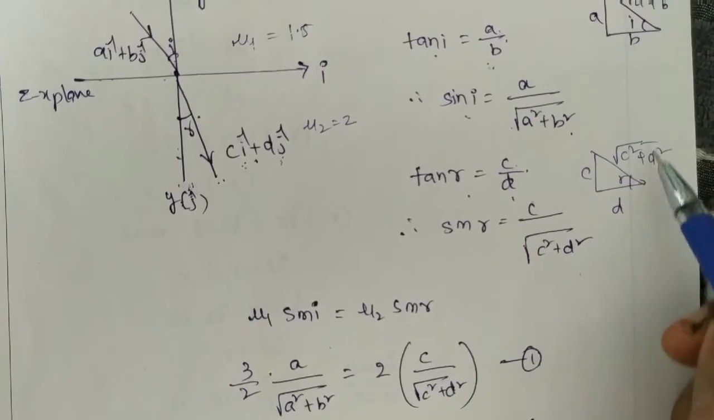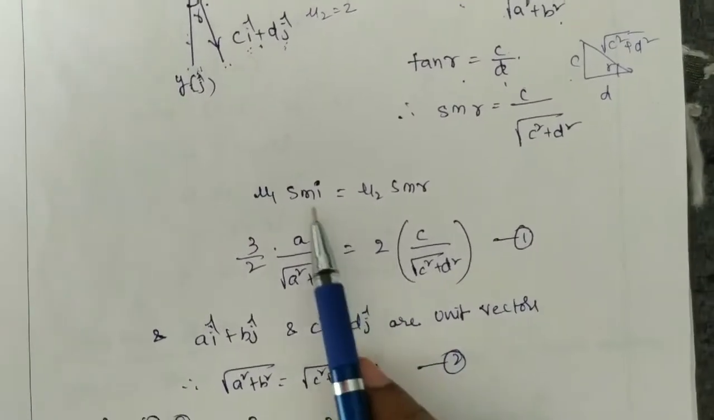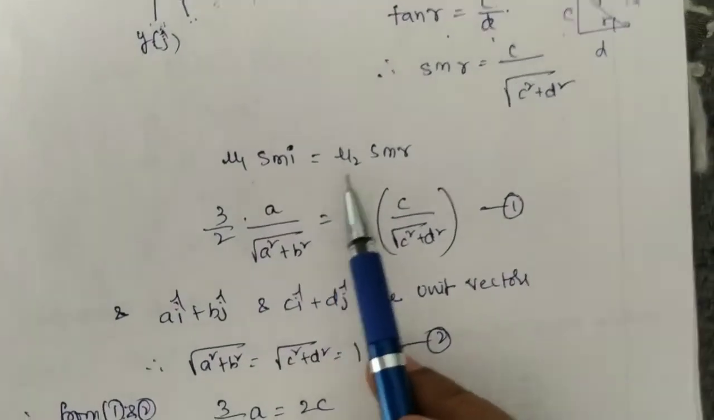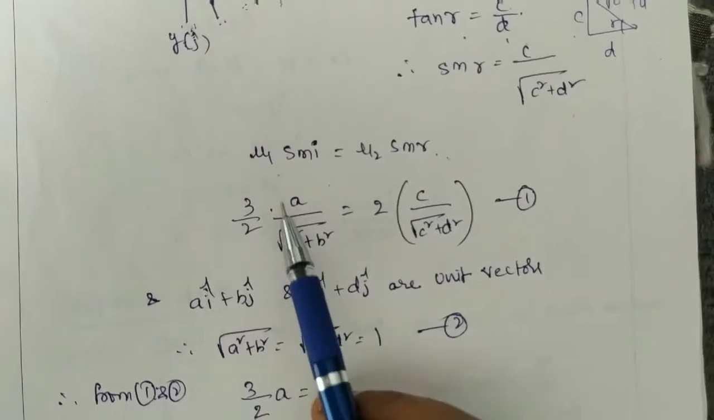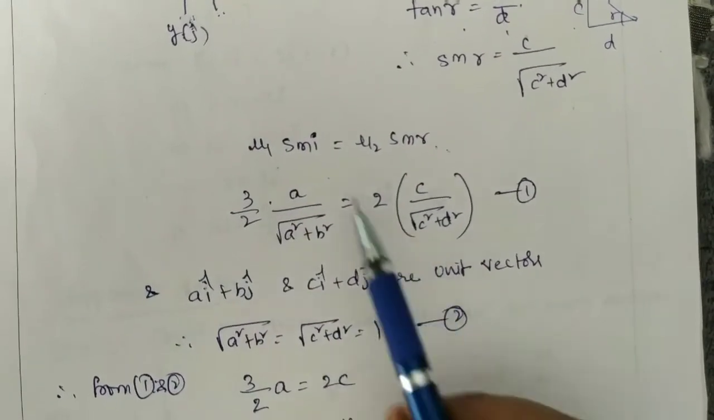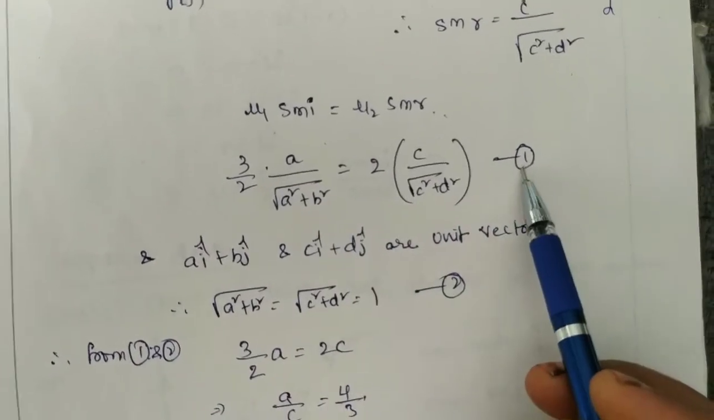Okay, so sin r can be written as c by root over c square plus d square. Now apply Snell's law. So mu1 sin i is equal to mu2 sin r. Now substitute the mu1 and mu2 values and the sin i and sin r values, and you will get one equation here.